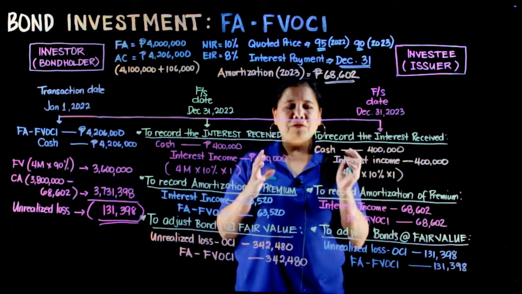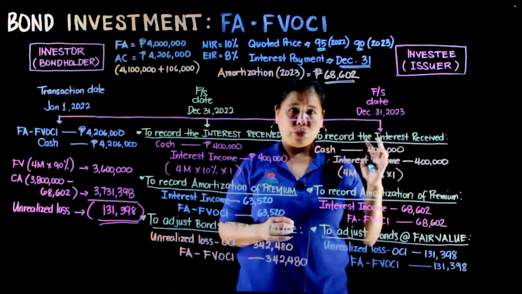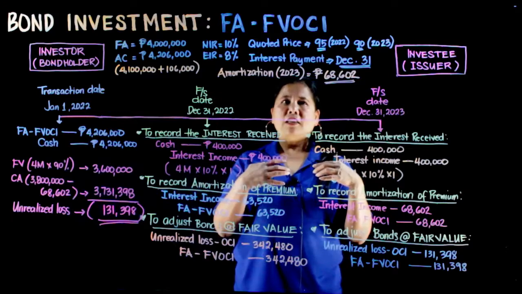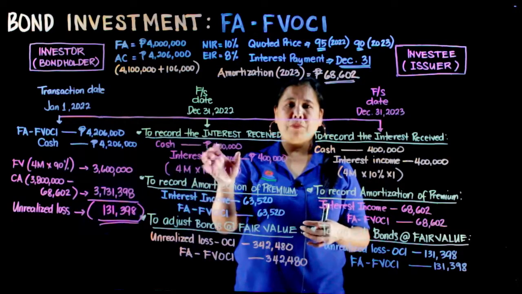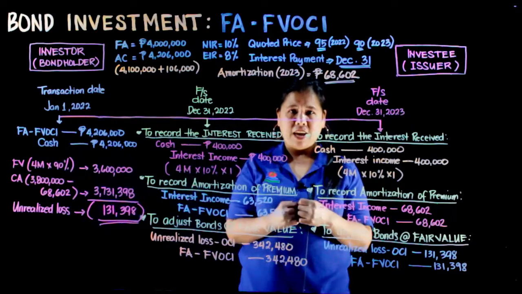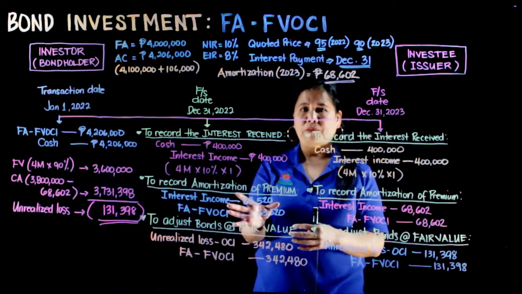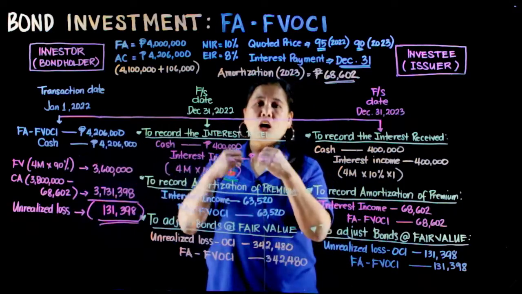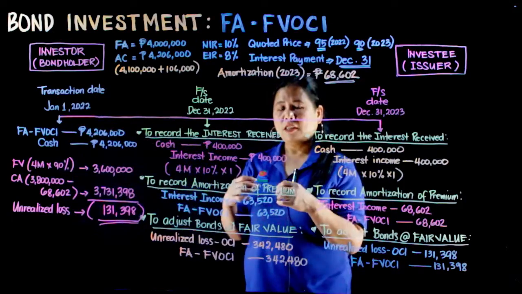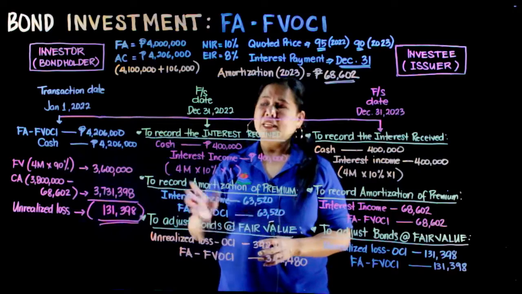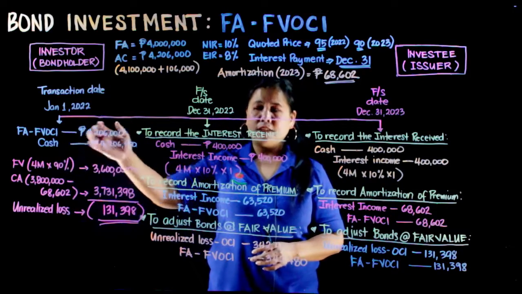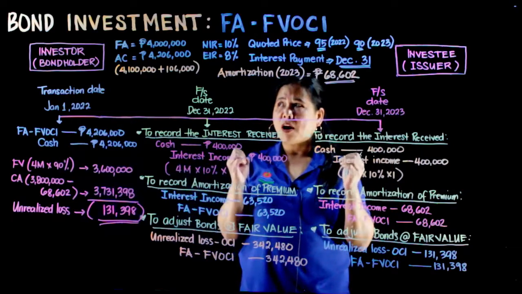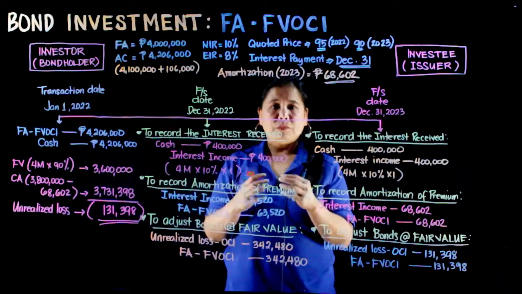Ang effect naman ng ating amortizations of premium sa ating interest income received ay minus. Naka-receive nga siya ng 400,000 pero hindi lahat yan ay kinita niya dahil nag-a-amortize siya ng premium. Bakit siya nag-a-amortize ng premium? Yung premium na yan ay loss on the part of the investor. Hindi nga lang niya nire-recognize yan as a loss on the transaction date. Ang ginagawa natin is ina-amortize natin over the years habang hawak-hawak ni investor ang bonds na ito.